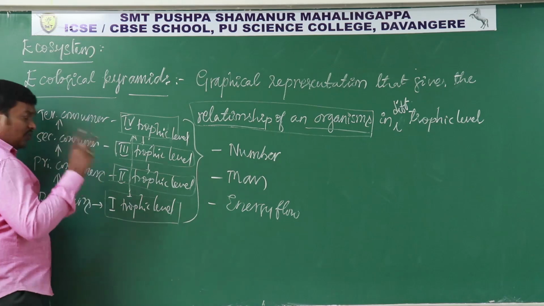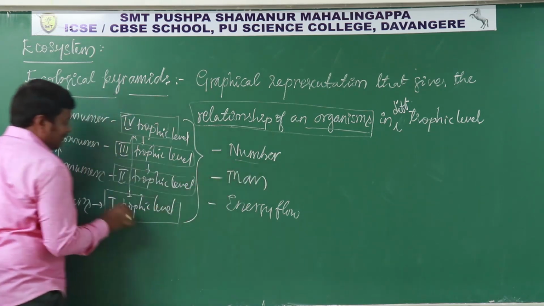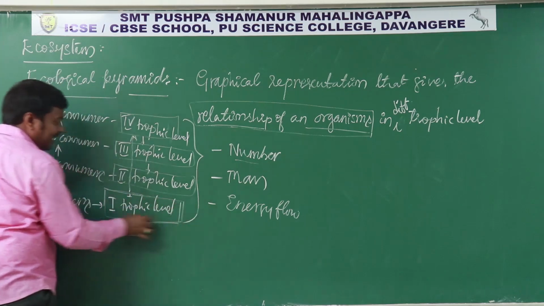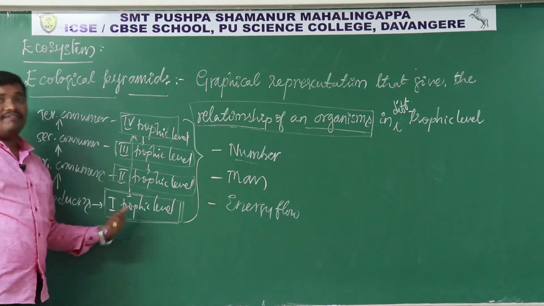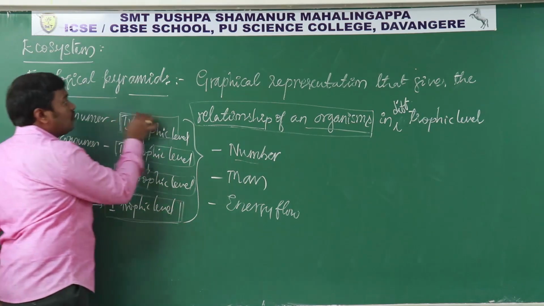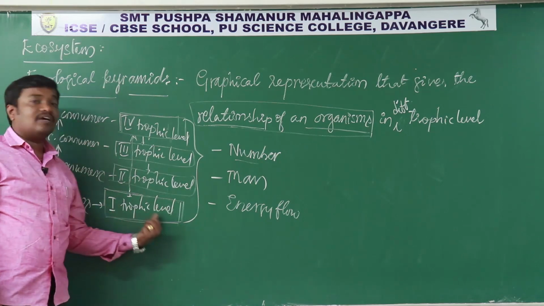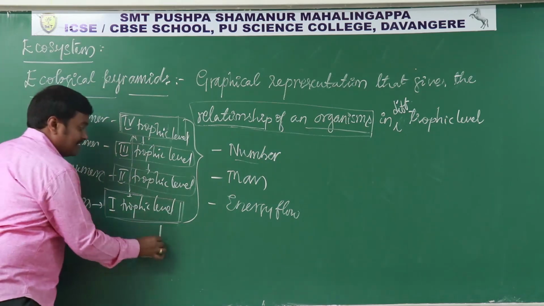Due to that, if you consider the number, a certain number of organisms should be there in a particular trophic level at a given time to support the food for this fourth trophic level organism. Suppose the organisms which are present in this first trophic level decrease.